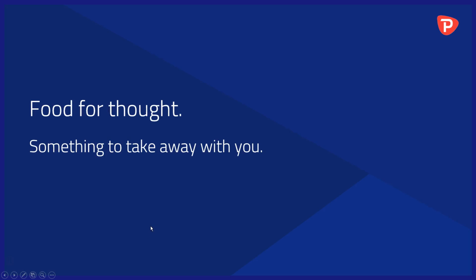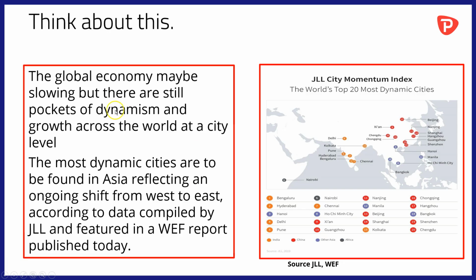Right then, food for thought, something to take away with you into the current trading day and beyond, and why not think about this? The global economy may be slowing, but there are still pockets of dynamism and growth across the world at a city level. The most dynamic cities are to be found in Asia, and this reflects an ongoing shift from west to east, according to data compiled by research house JLL and featured in a World Economic Forum report published today.